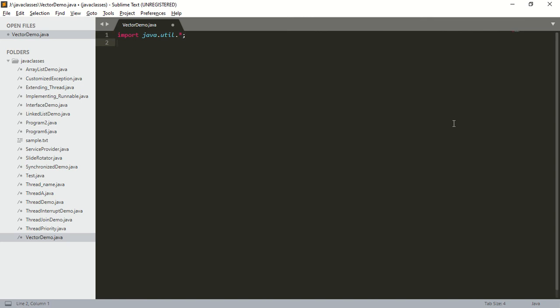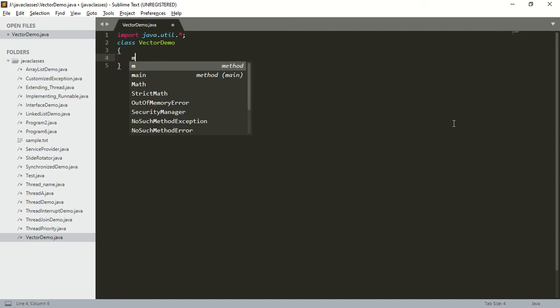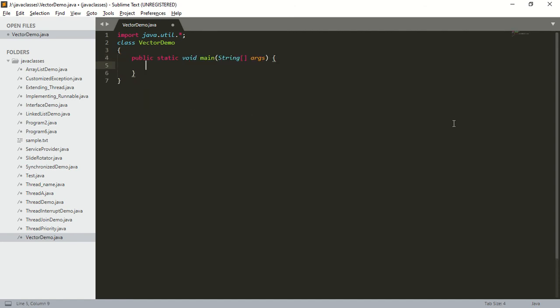Next, I will create a class called VectorDemo. Next, I am going to create a main method, public static void main(String[] args). Within this main method, I am going to create a vector. So how to create a vector? Vector v is equal to new Vector.